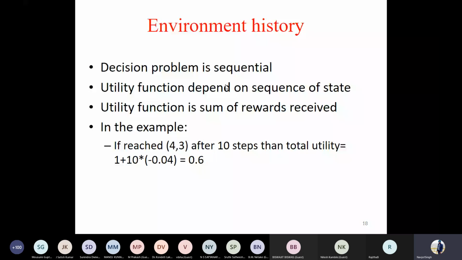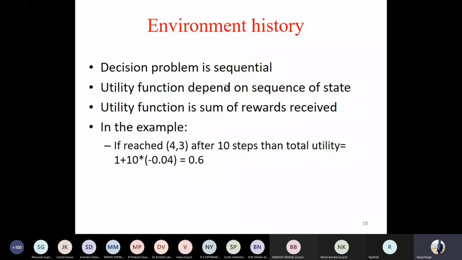Utility is nothing but the sum of all the rewards that you receive along this path. Like an example has been posed where you want to reach 4,3. After 10 steps you have reached it. Then what is the total utility, the total sum of reward that you have received?